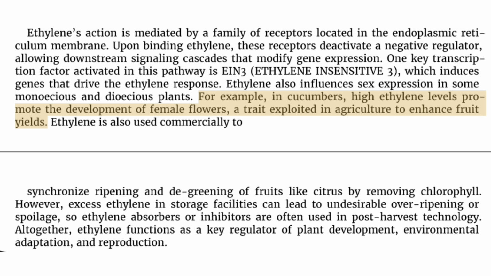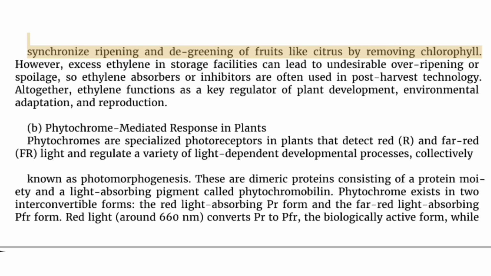a trait exploited in agriculture to enhance fruit yields. Ethylene is also used commercially to synchronize ripening and degreening of fruits like citrus by removing chlorophyll. However, excess ethylene in storage facilities can lead to undesirable over-ripening or spoilage, so ethylene absorbers or inhibitors are often used in post-harvest technology. Altogether, ethylene functions as a key regulator of plant development, environmental adaptation, and reproduction.